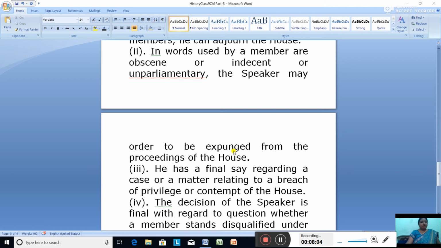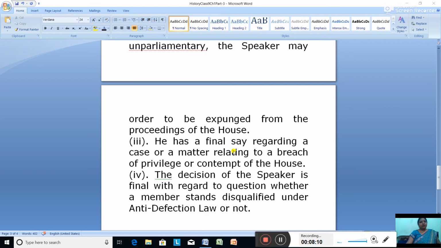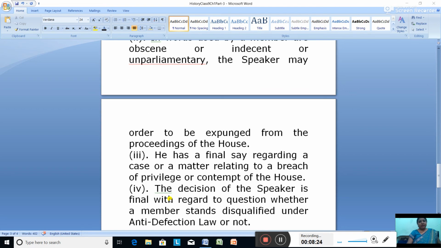The decision of the Speaker is final with regard to the question whether members stand disqualified under the anti-defection law or not. You will not be able to understand the anti-defection law right now; we will do it as a separate heading. Okay, so we studied